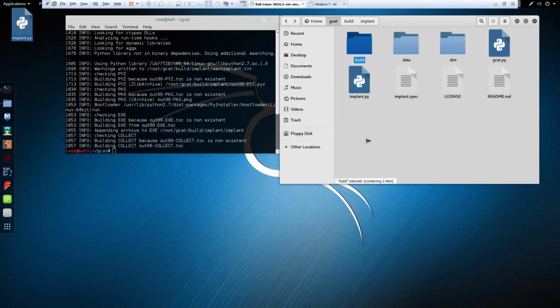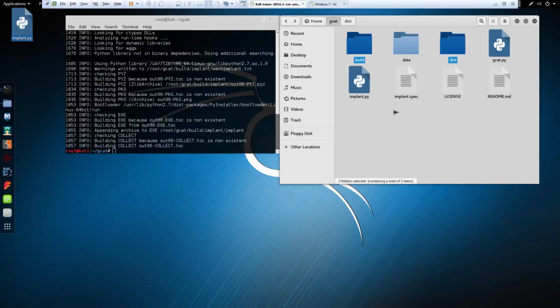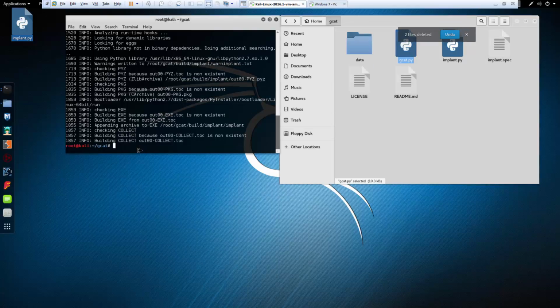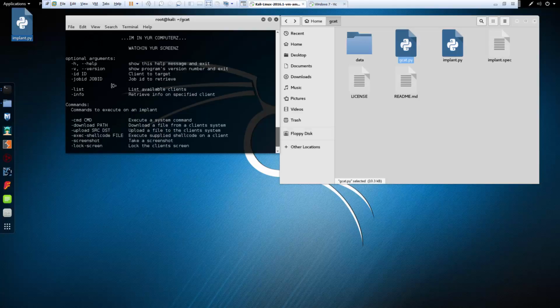I am in my GCAT. I don't need the distribution or the build files anymore. I want to run this gcat.py file. So, python gcat.py. Here are all of the additional options you can do.